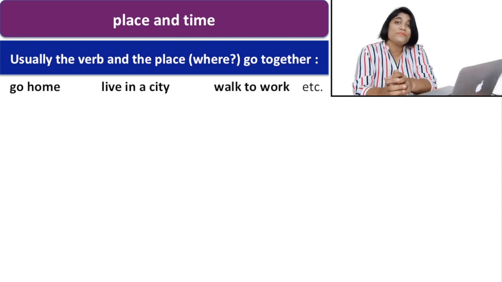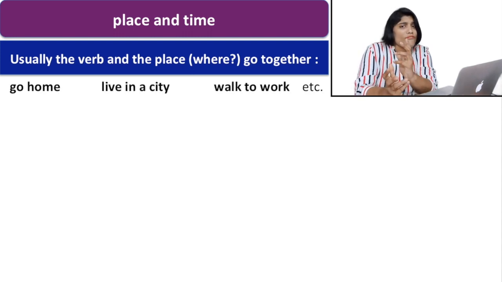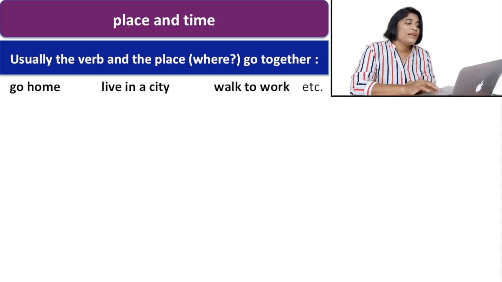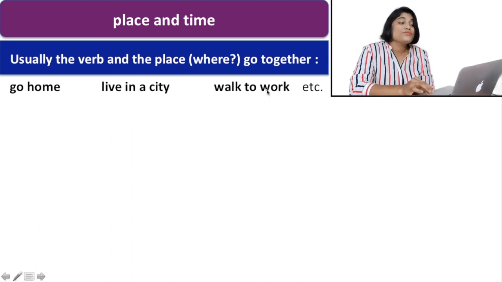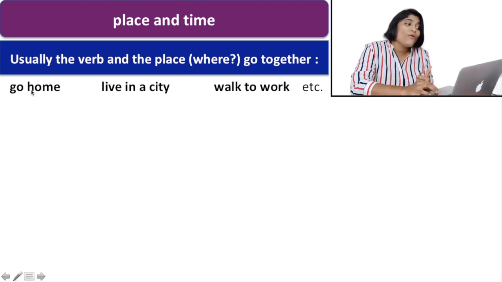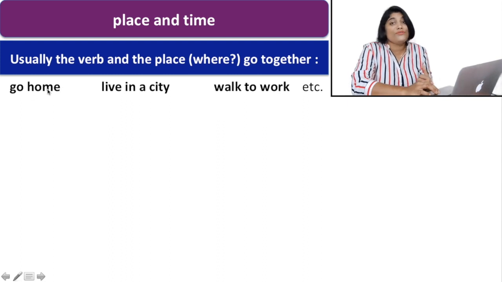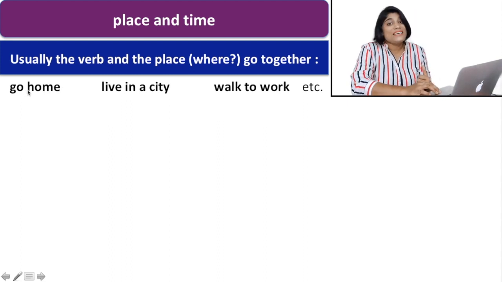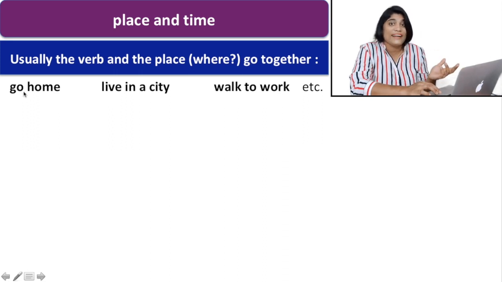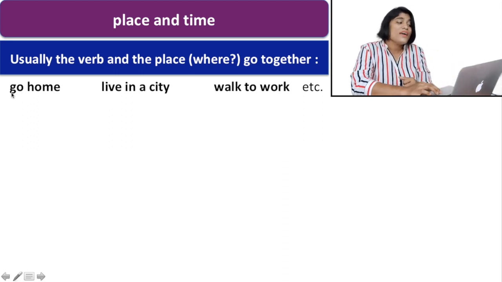Here are the examples for you. We often write go home, live in a city, walk to work, etc. But we do not use any other word. We go home daily, but we don't say we daily go or we go daily home.